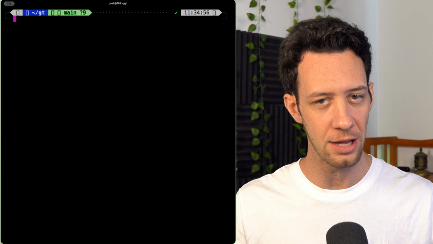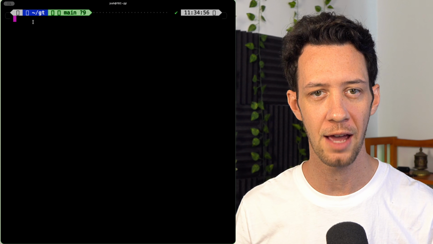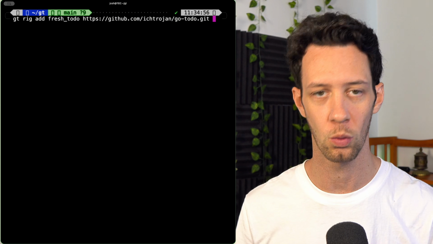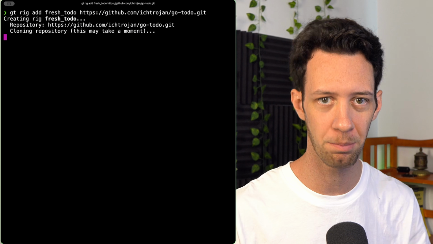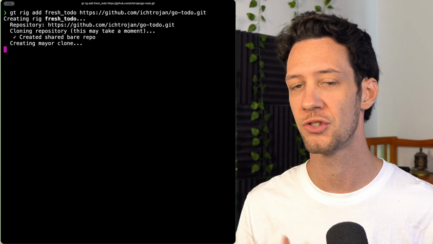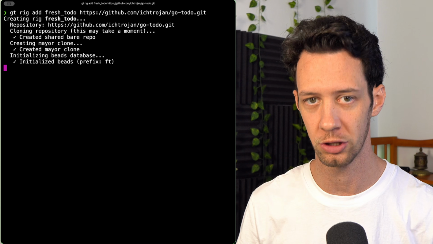Now let's get in, fire it up, and do some tests. All right, so I've got a simple to-do app running. I found a super simple Go-based one on GitHub. I chose Go because Gastown is actually mainly written in Go, but really there's no difference in the project you choose. It'll still execute like normal.